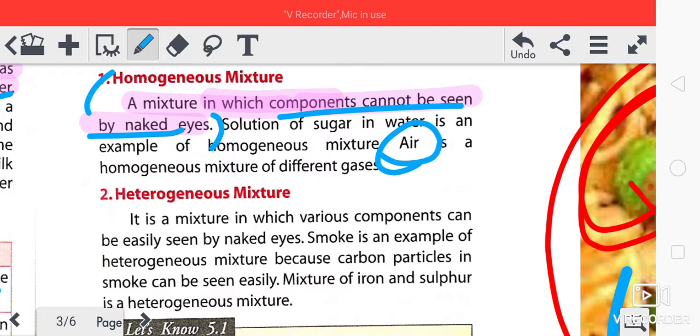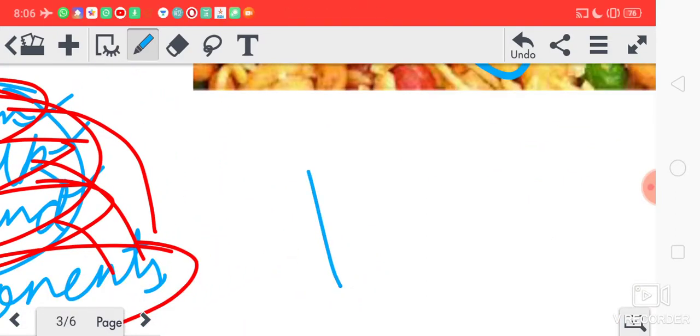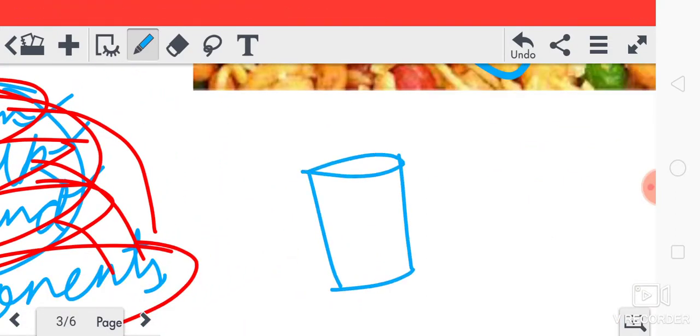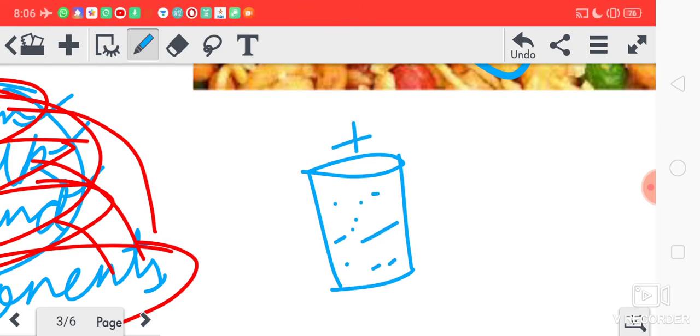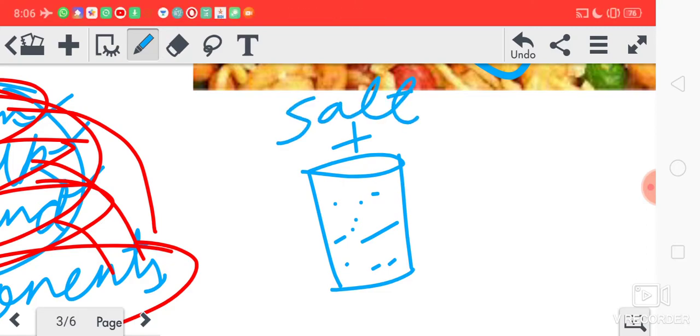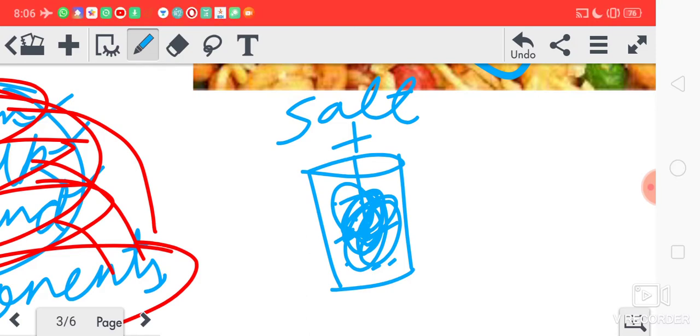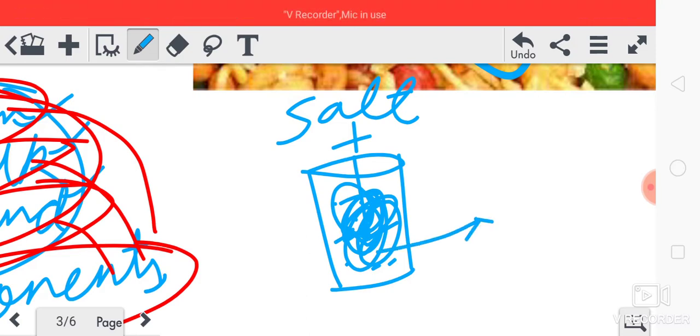Air is an example. Can you give another example? I am giving you another example. Suppose you take a glass of water. Now add some salt into it. Now salt will be mixed into the water. Will you be able to see the salt particles in the water? No. You will be able to see only the water here.